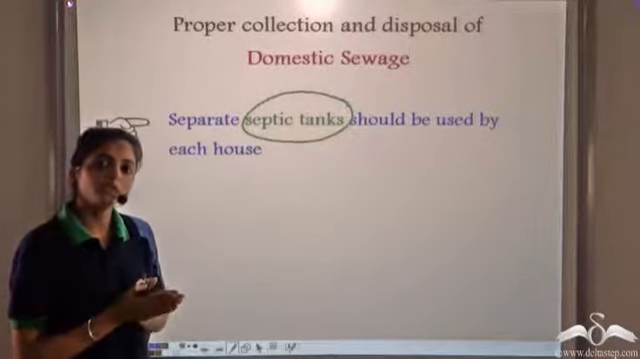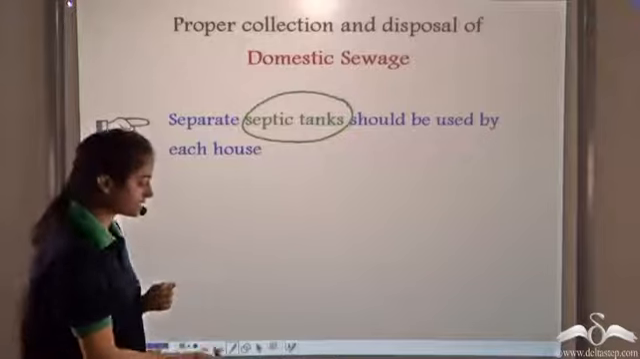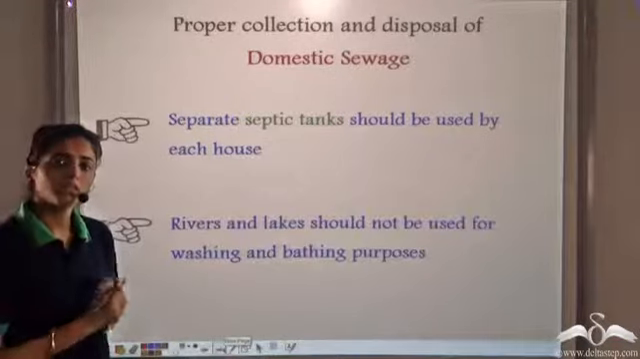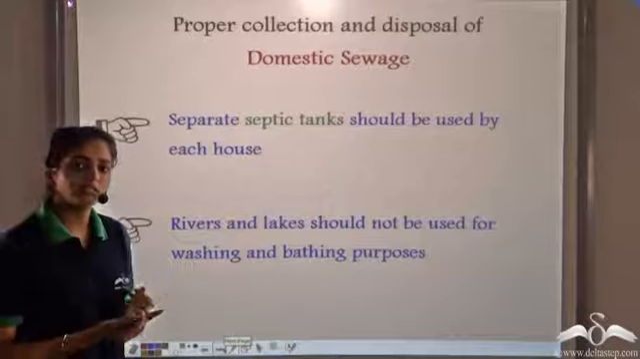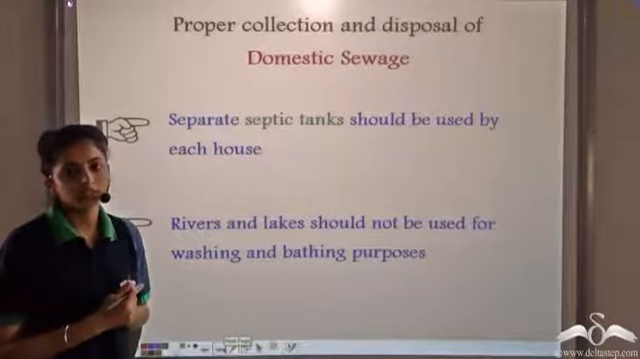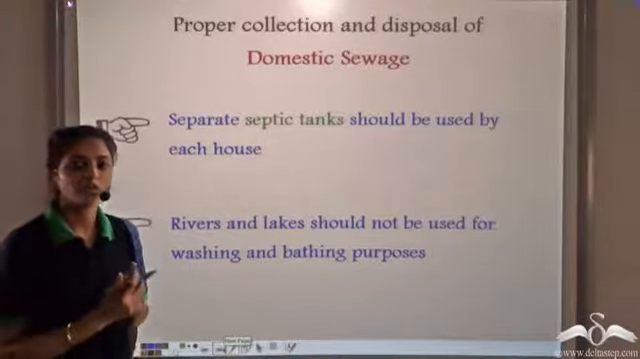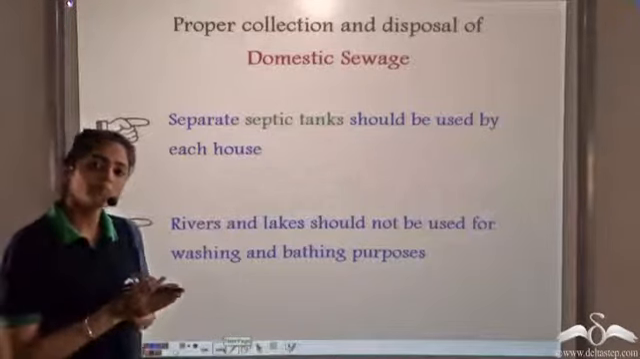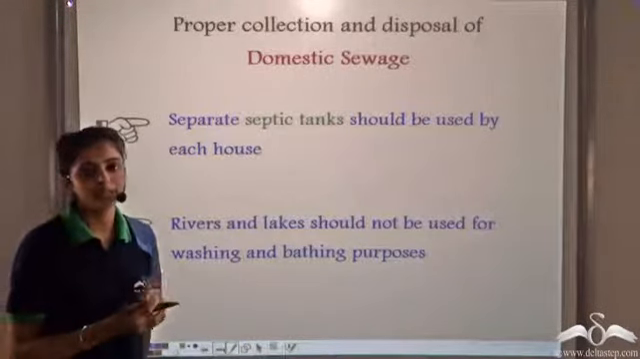Another way to prevent water pollution at the domestic level is by preventing activities like bathing and washing clothes at rivers and lakes. So by following these 2 points, we can prevent water pollution at the domestic level.